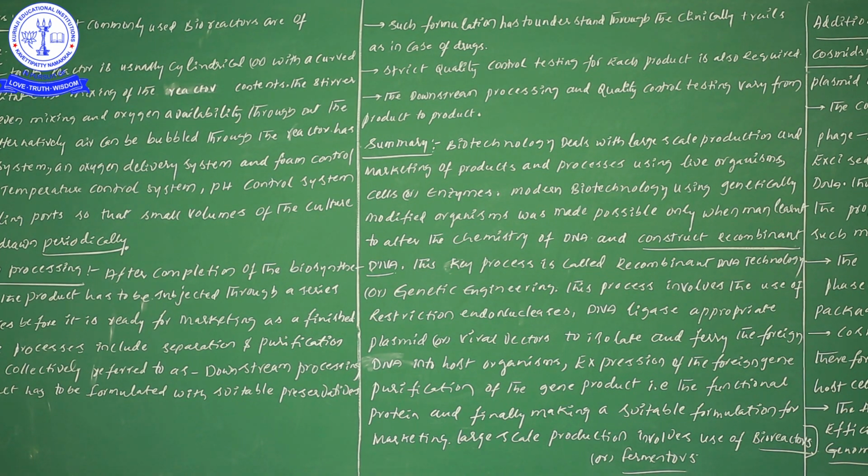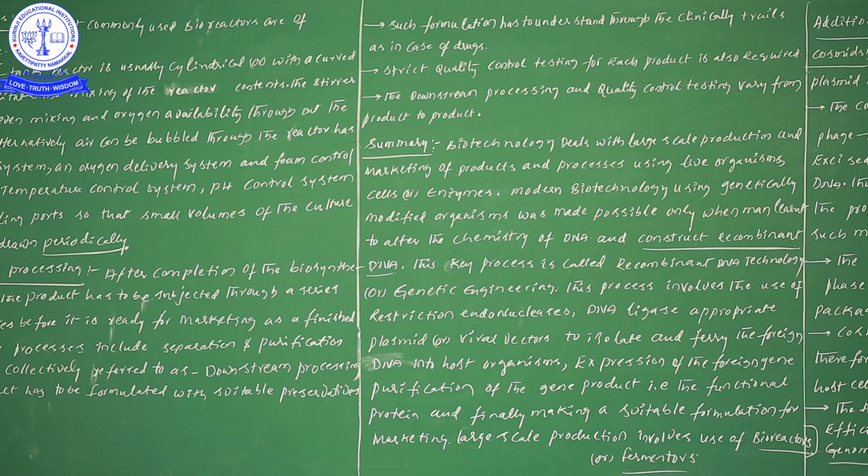Next, what is the point we have seen here? The formulations have to be understood through clinical trials in the case of drugs. So what are the formulations, what have we prepared now? We have to understand through the clinical trials.